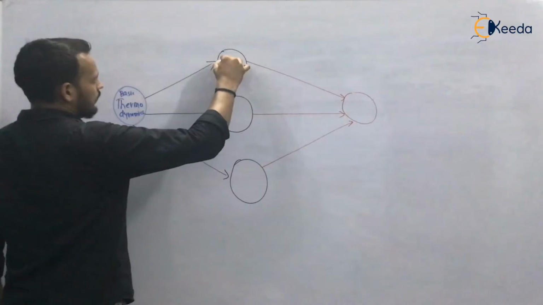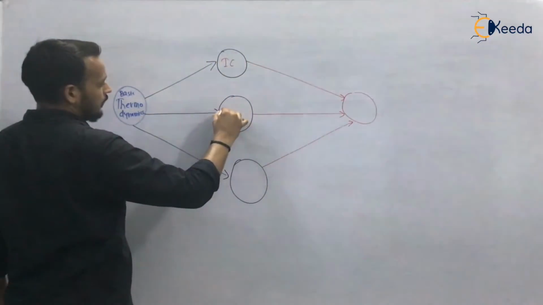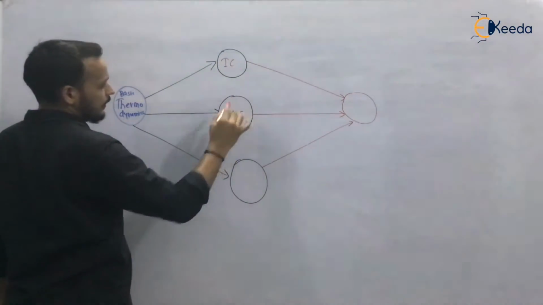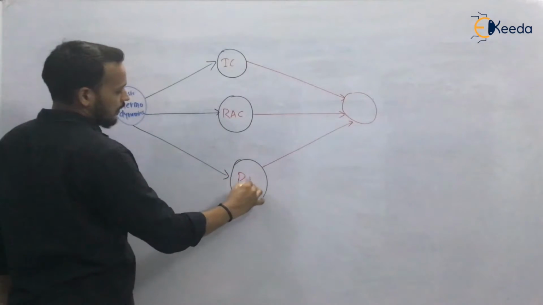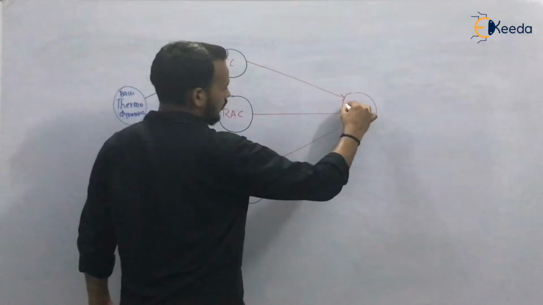What is this? This is IC engine. This is RAC, refrigeration and air conditioning, and this is PP. PP means power plant. And the next one is your test.